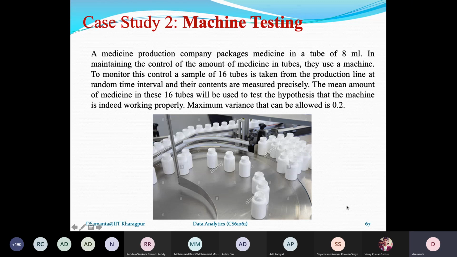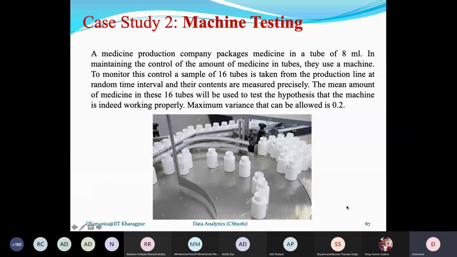Now we can perform the test here, and assume that the distribution follows a normal distribution. We have confirmed it: it is given that the population follows the normal distribution, and the population variance is known. So if the population follows a normal distribution, the population variance is known, and we have to compare the population mean given with a sample mean, then it is a problem of the Z test. So this is a case under the Z test.